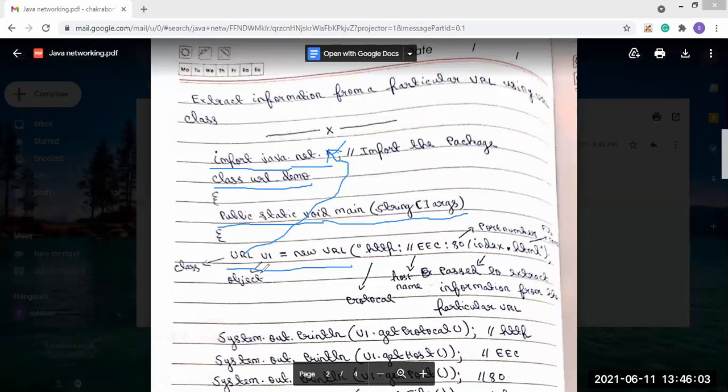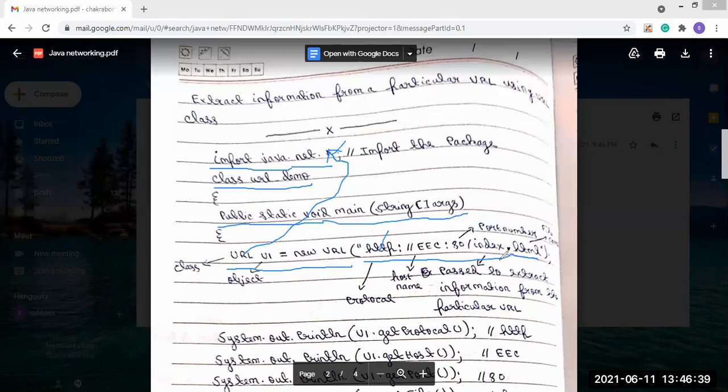And in this, as a parameter, we have sent a URL. Now in this URL, first, this is the protocol, hypertext transfer protocol, colon slash slash. Then EC is the host name of the website. Then colon 80 is the port number.